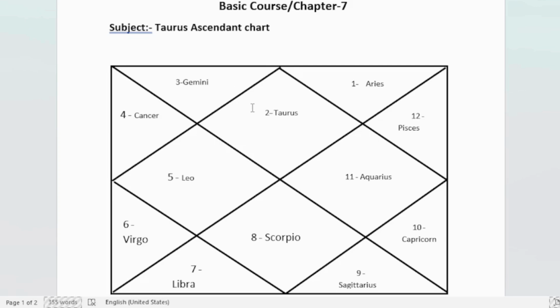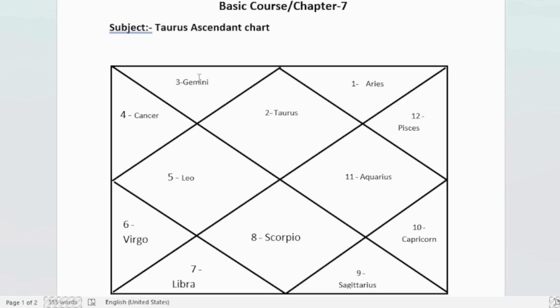Whenever you see a chart, you will notice that for all the ascendants, the lords falling into the 5th house and the 9th house are always friends of the ascendant. Besides being the 5th lord, Mercury is also the lord of the 2nd house, which is number 3, sign Gemini. The lord of Gemini is also Mercury.